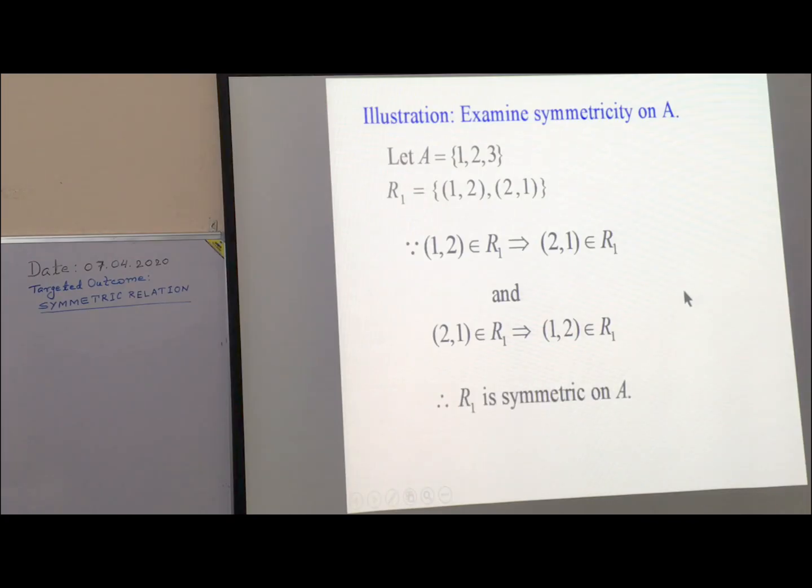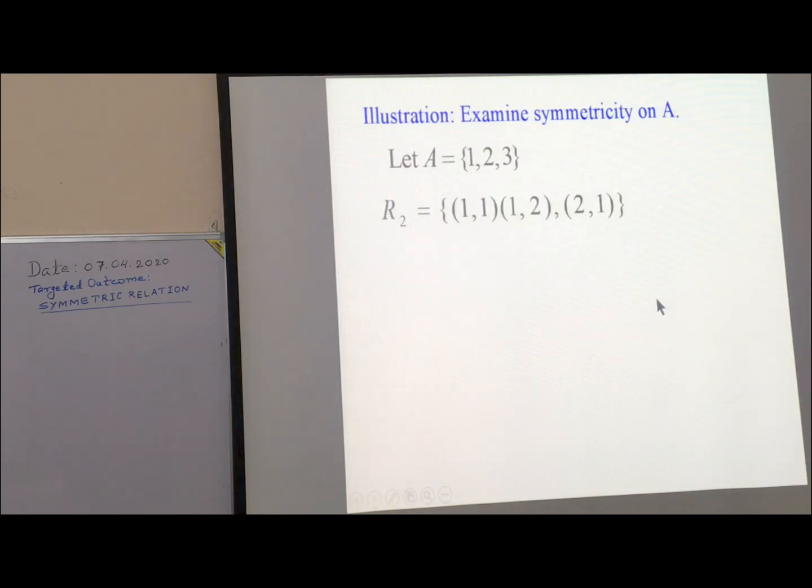Right? Take another example. R2. R2 is relation on A. We have to answer whether R2 is symmetric on A or not. See, first element (1, 1), its opposite (1, 1) present. (1, 2), its opposite (2, 1). (2, 1), its opposite (1, 2). So R2 is symmetric on A.